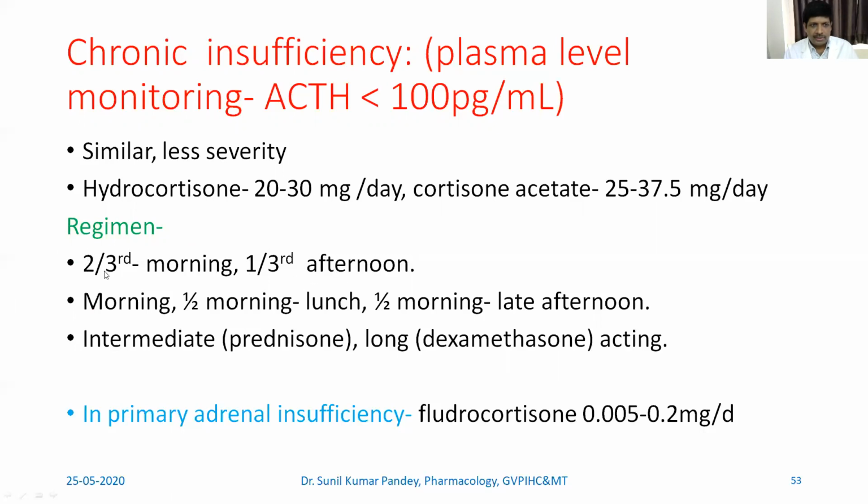This is done just to mimic the endogenous release, as we already know that the maximum release is in the morning at 8 AM and then in the evening at 4 PM. So the larger dose is given in the morning and a little lesser dose is given in the afternoon.